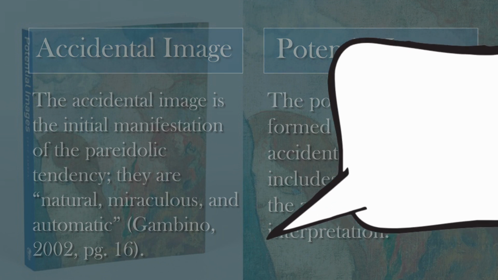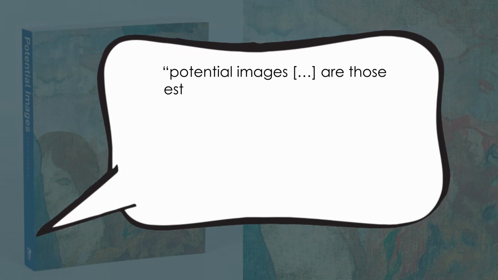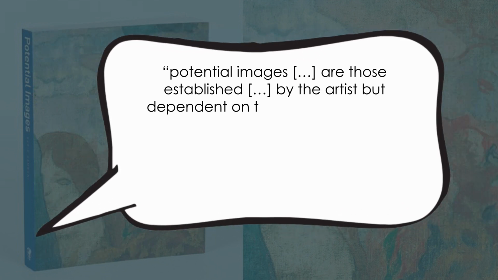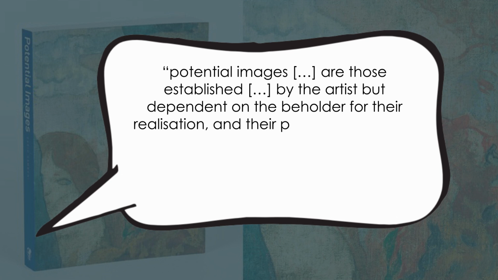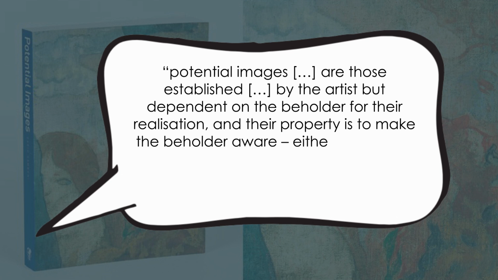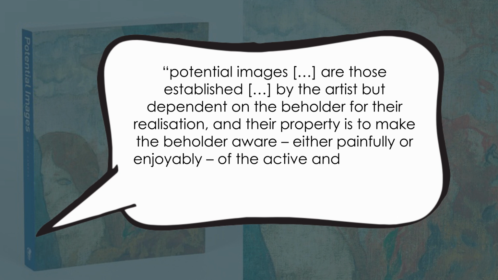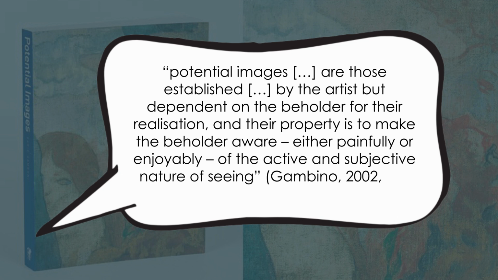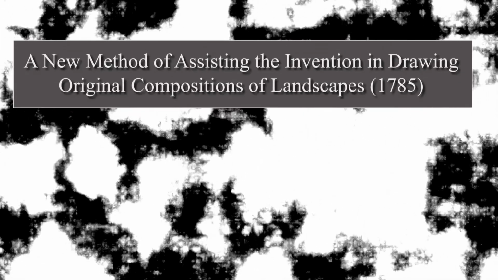Gamboni explained, "Potential images are those established by the artist but dependent on the beholder for their realization, and their property is to make the beholder aware, either painfully or enjoyably, of the active and subjective nature of seeing." In this way, the artist challenges the very principle of representation and introduces the viewer to the power of imaginative perception. An example of this transition from accidental to potential images, or passive and active fantasy, can be found in A New Method by the British artist Alexander Cozens.